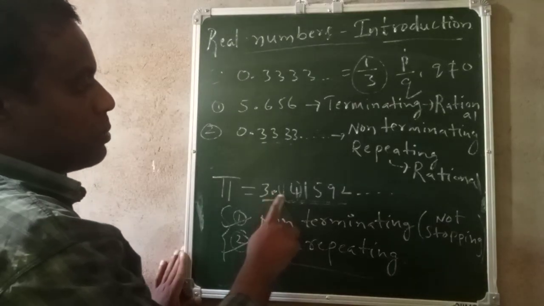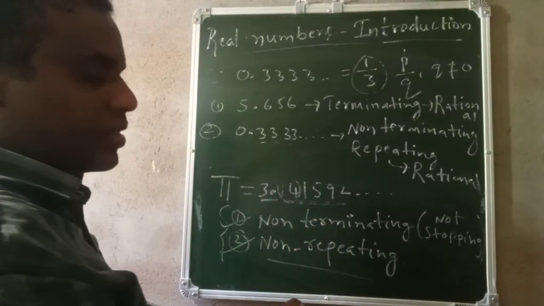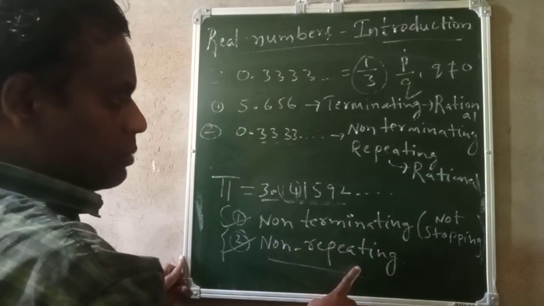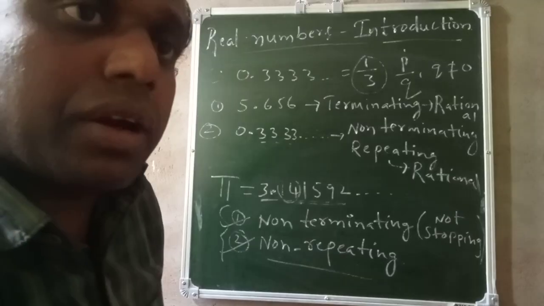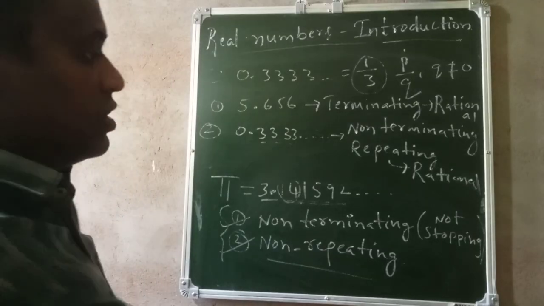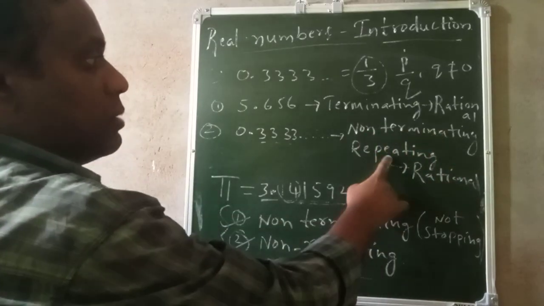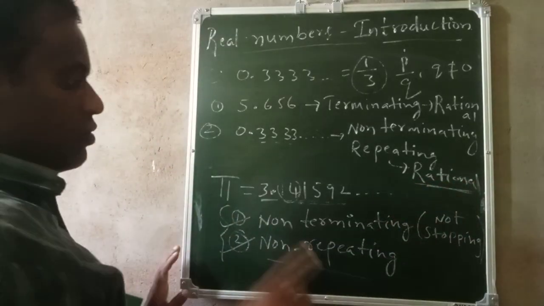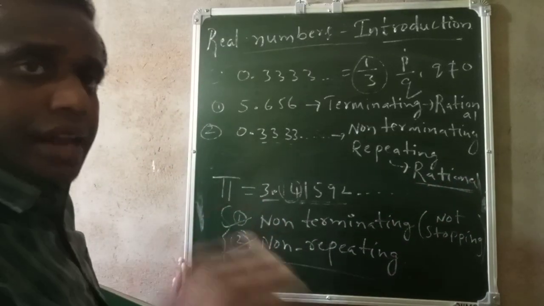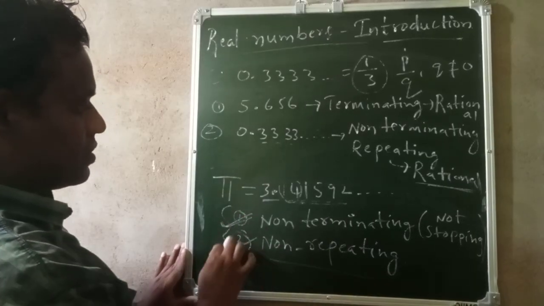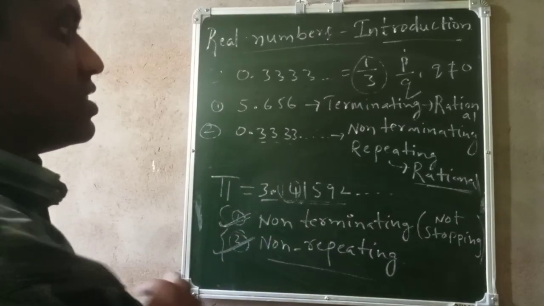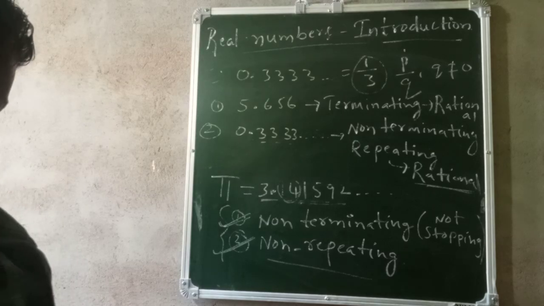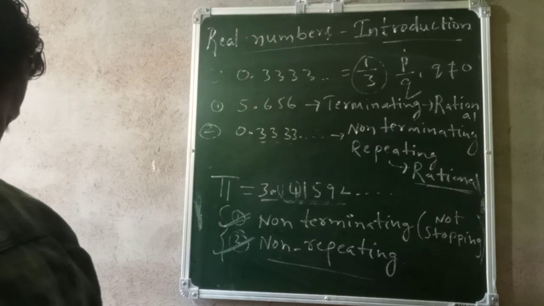Non-repeating means after the decimal point, numbers are not repeating. Along with non-terminating, if it is non-repeating, then only that number is an irrational number. So if it is non-terminating but repeating, then that is a rational number. Okay. Simple. For an irrational number, you remember these two conditions. These two conditions should be satisfied. Now I will give another example for an irrational number.